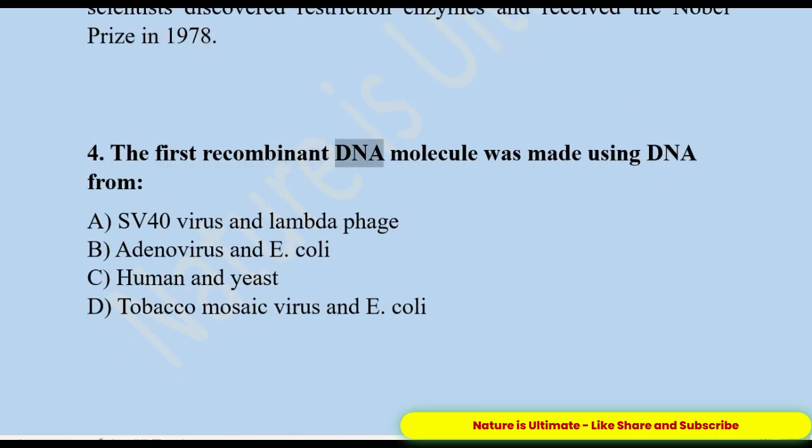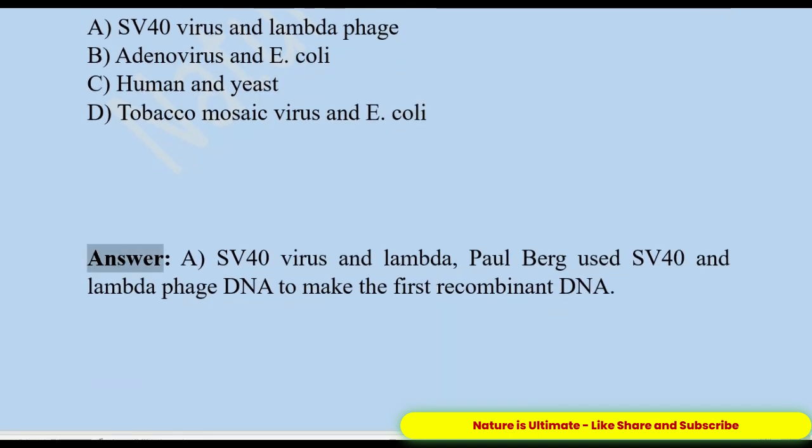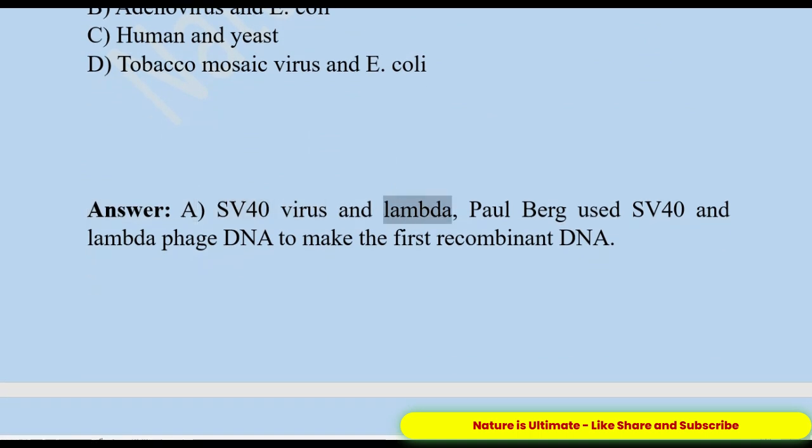4. The first recombinant DNA molecule was made using DNA from A. SV40 virus and lambda-phage. B. Adenovirus and E. coli. C. Human and yeast. D. Tobacco mosaic virus and E. coli. Answer: A. SV40 virus and lambda-phage. Paul Berg used SV40 and lambda-phage DNA to make the first recombinant DNA.